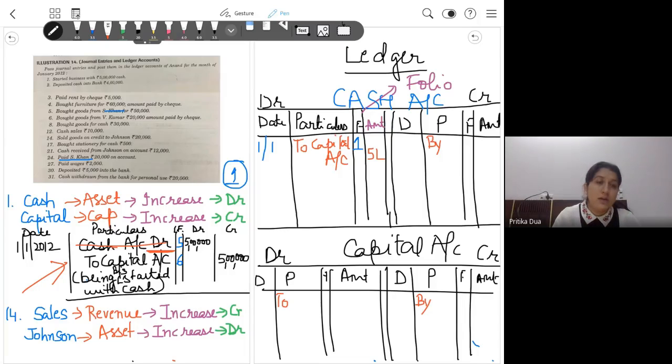You are right, but you stick to this in the paper, from the paper point of view. Okay, ma'am. Okay, so now when you see this entry, capital account has been credited. So I will move to the right hand side of the capital account.